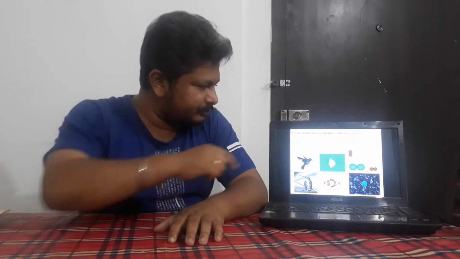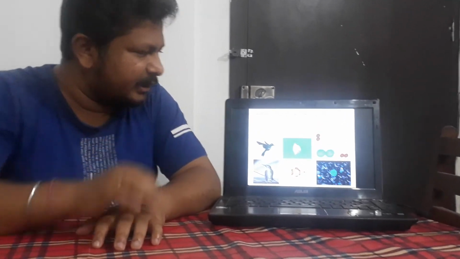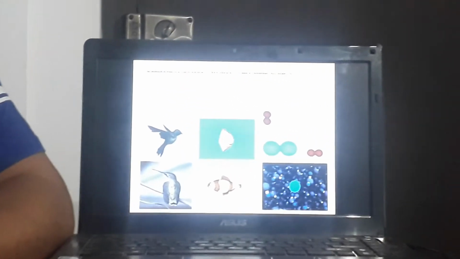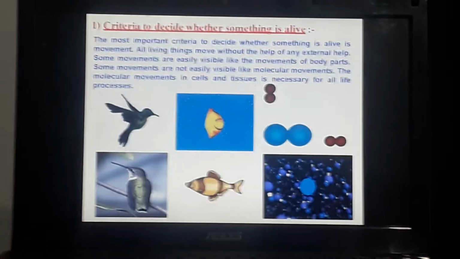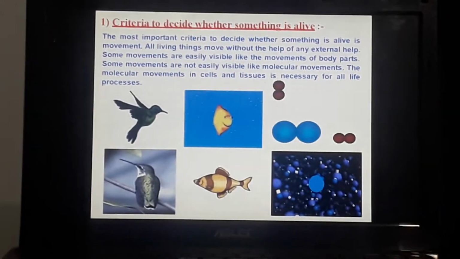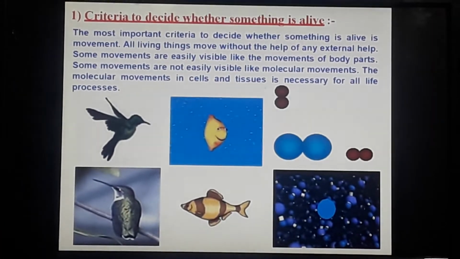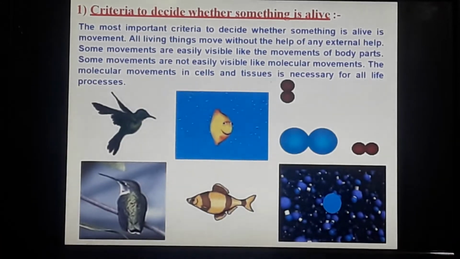As you know, human beings or animals, they are all having the property of movement. So this is a very basic criteria. A layman, a normal non-scientific man can also tell you that based on the movement you can classify an organism as living or non-living. See, I have written there, you can see what is the criteria to decide whether something is alive or not alive. The most important criteria to decide whether something is alive or not is movement, as I just said.